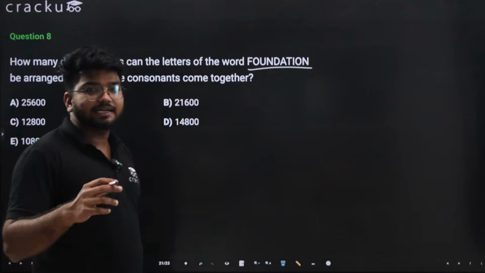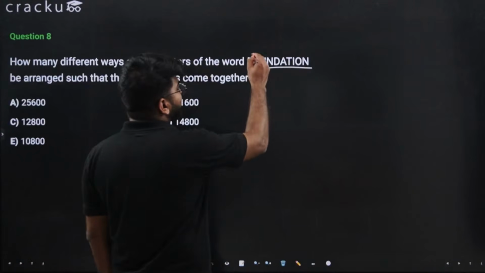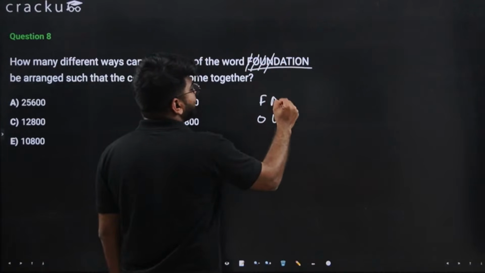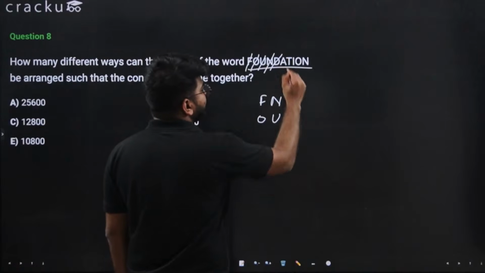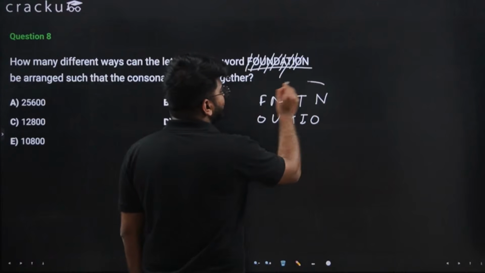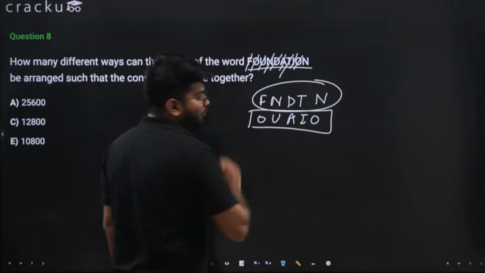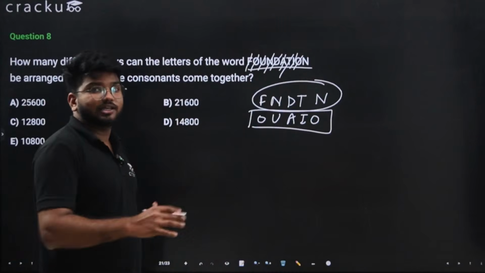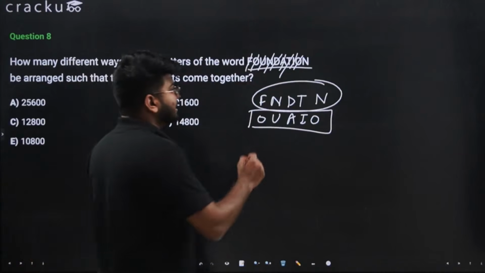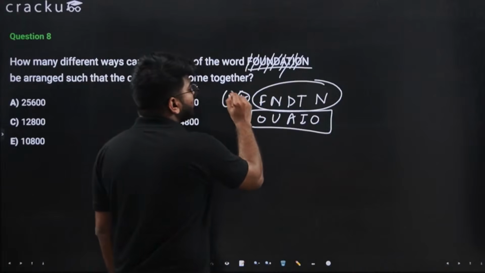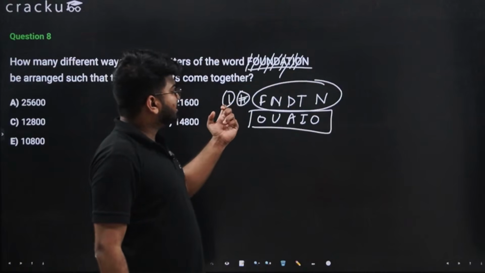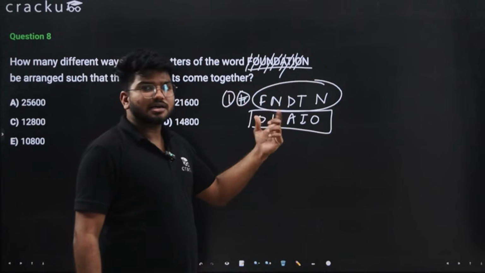First let's separate the consonants and vowels. So we have F, O, U, N, D, A, T, I, O and N. So these are the consonants and these are the vowels. We want the consonants to be together. So let's assume that the consonants are one block, as we have the vowels O, U, A, I and O, and all the consonants are one block.